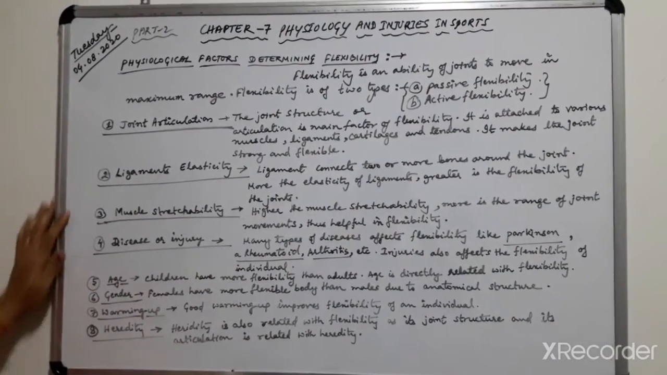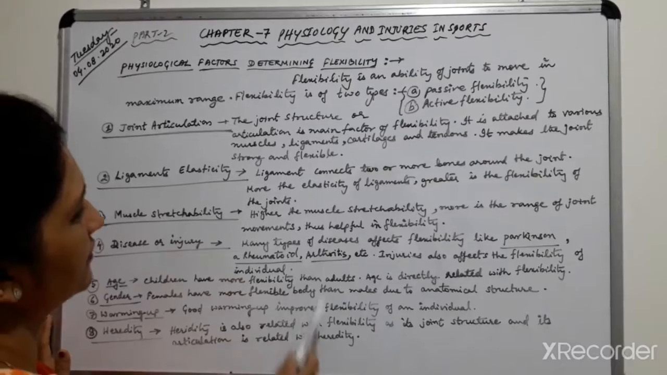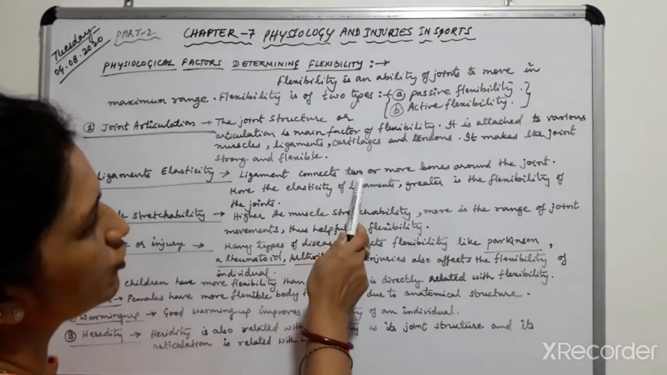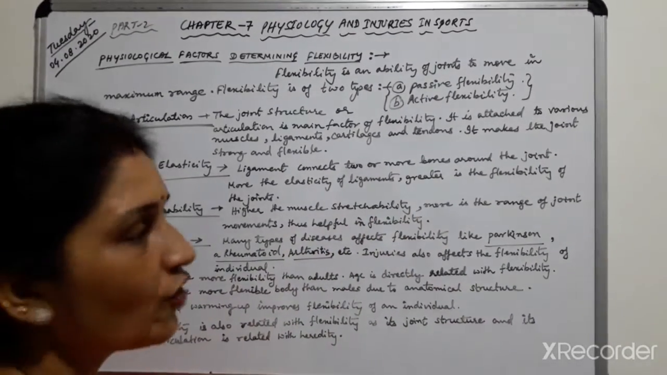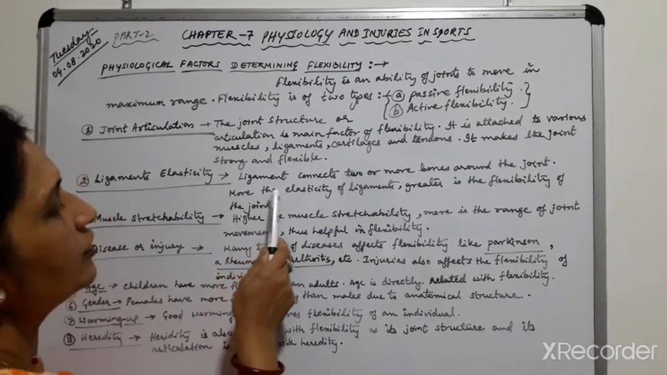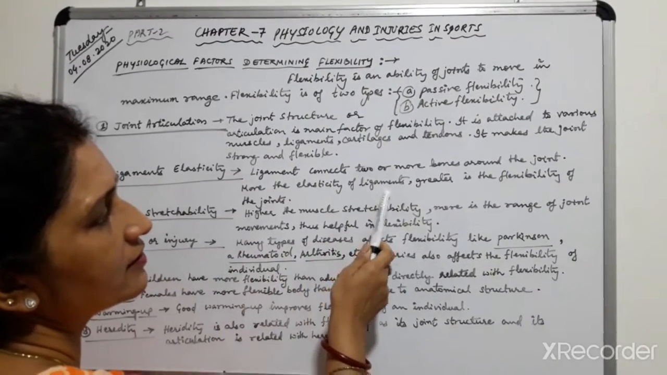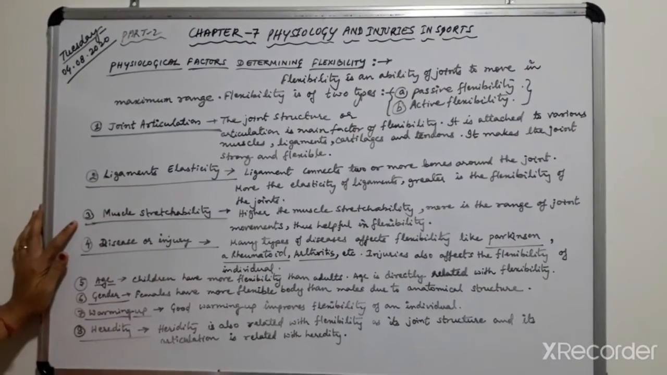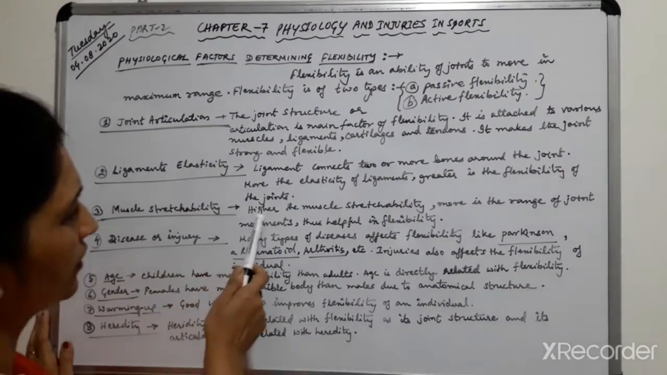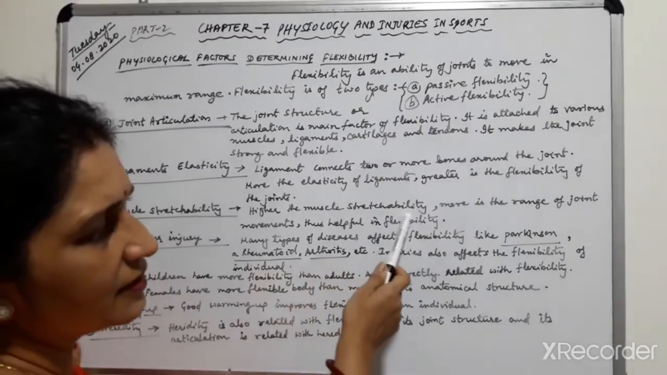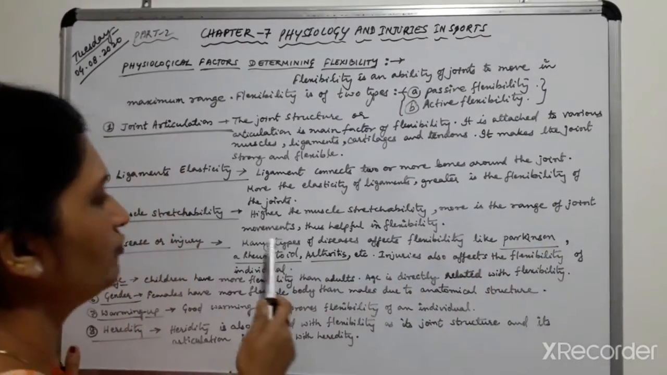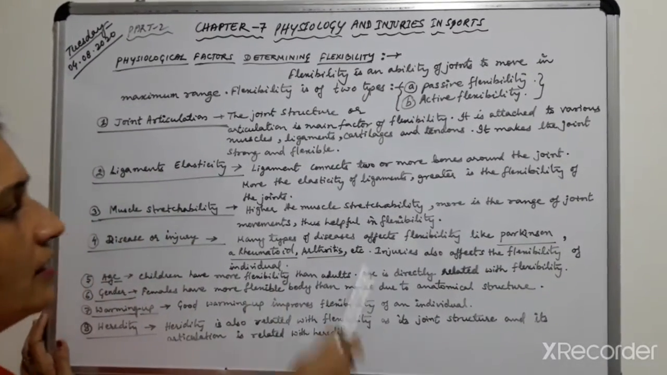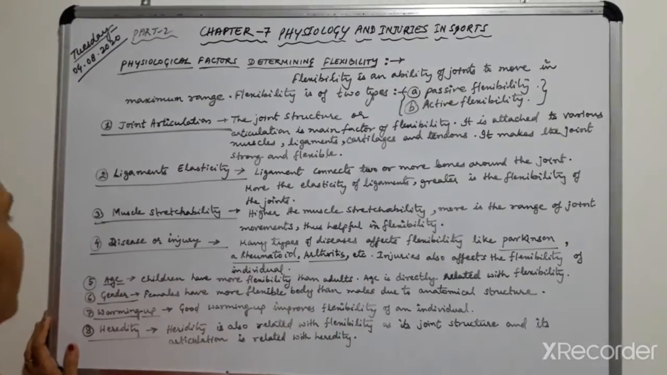Second one, ligament elasticity. Ligament connects two or more bones around the joint. The more the elasticity of ligaments, the greater is the flexibility of the joints. Third one, muscle stretchability. The higher the muscle stretchability, the more the range of joint movements, thus helpful in flexibility.